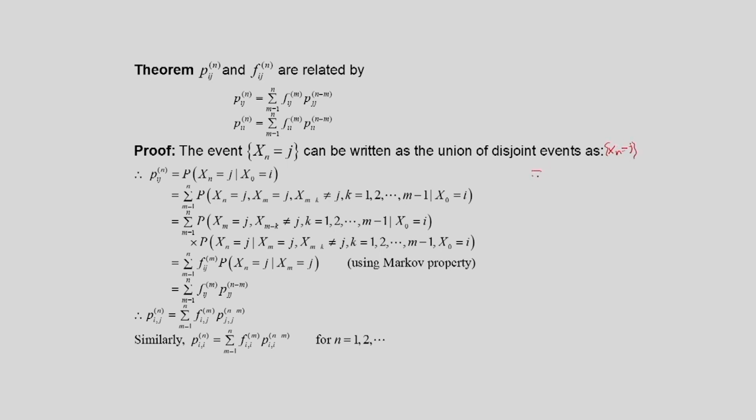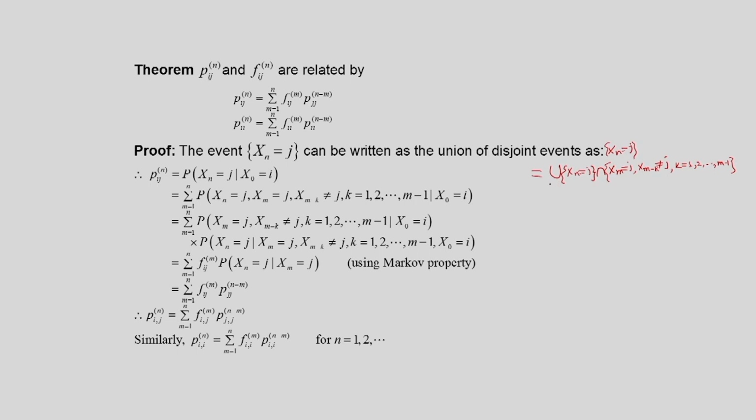This can be expressed as the union of disjoint events: Xn is equal to j intersection with the disjoint event Xm is equal to j, X(m-k) is not equal to j, k is equal to 1, 2, etc. up to m minus 1.